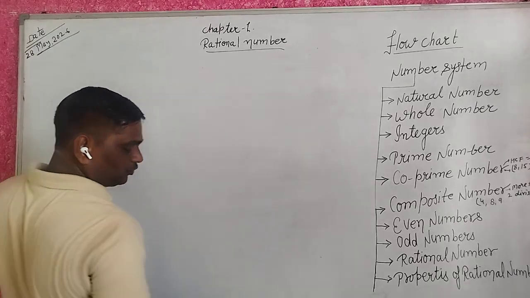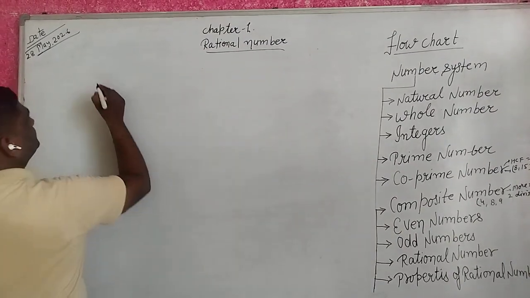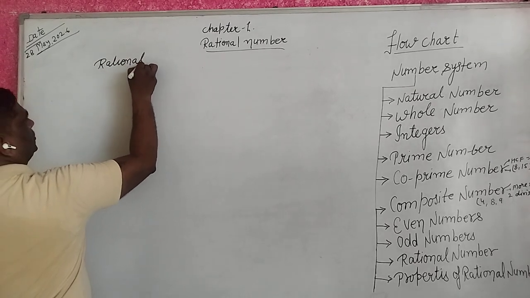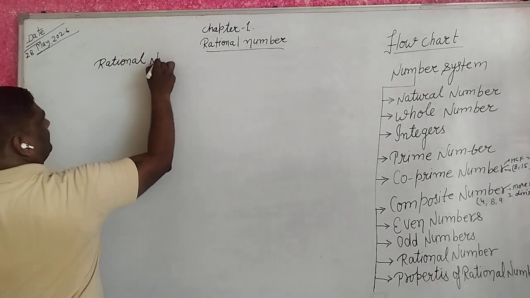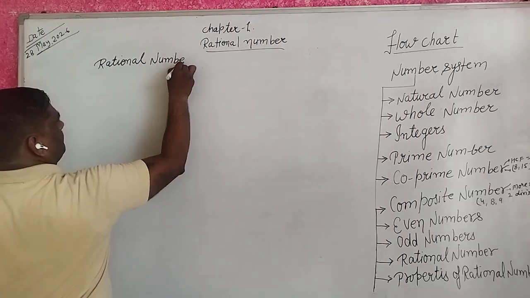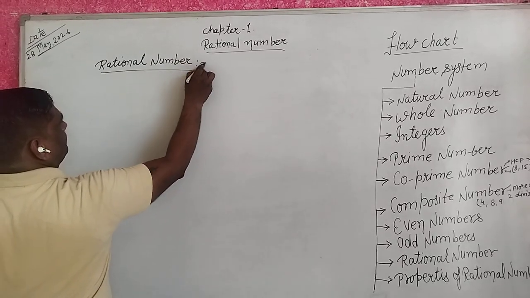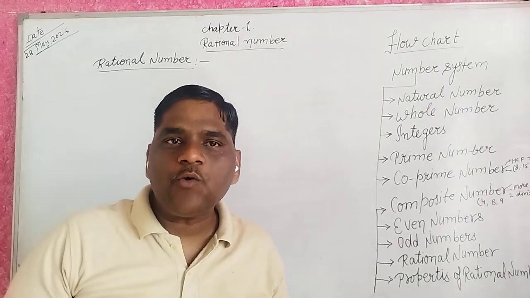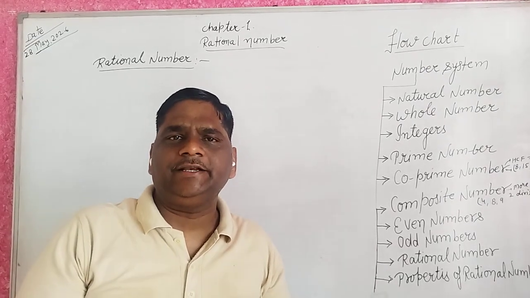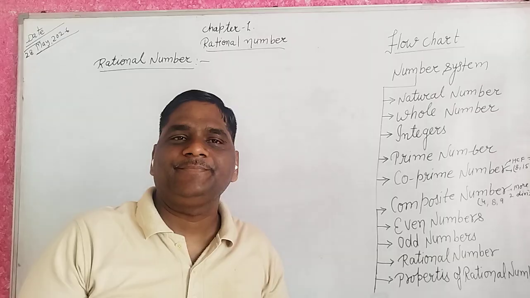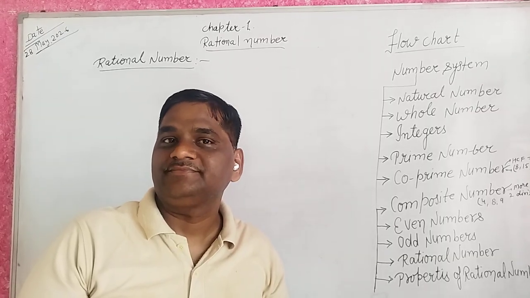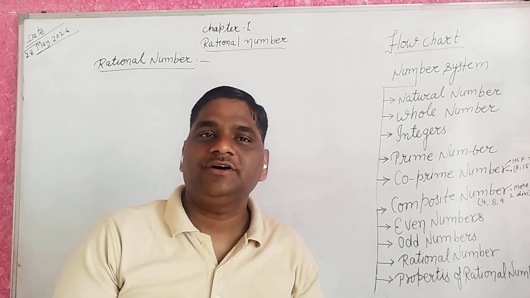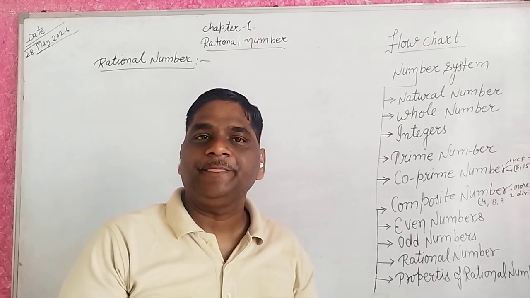It is related to our note, rational number. How do we define a rational number? In your school, you also read this chapter.